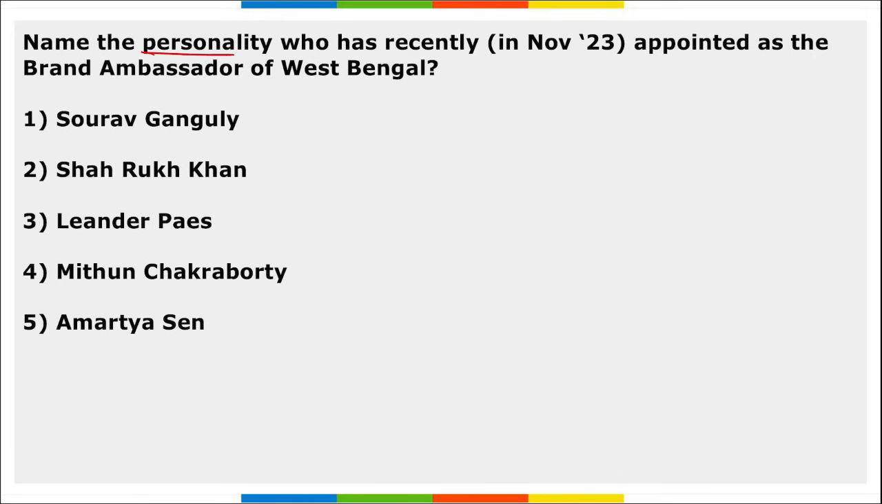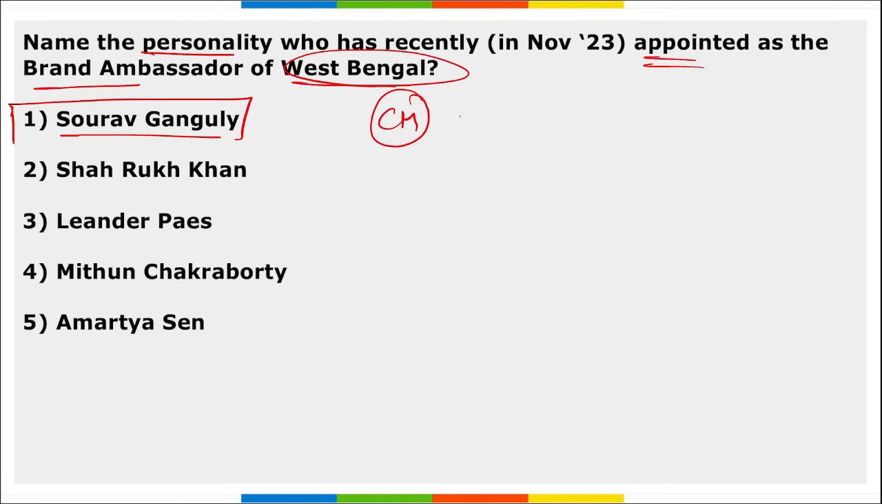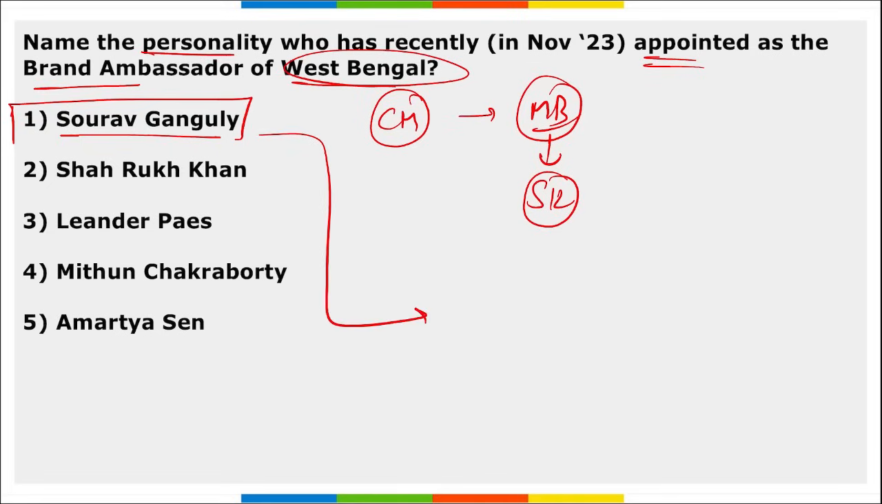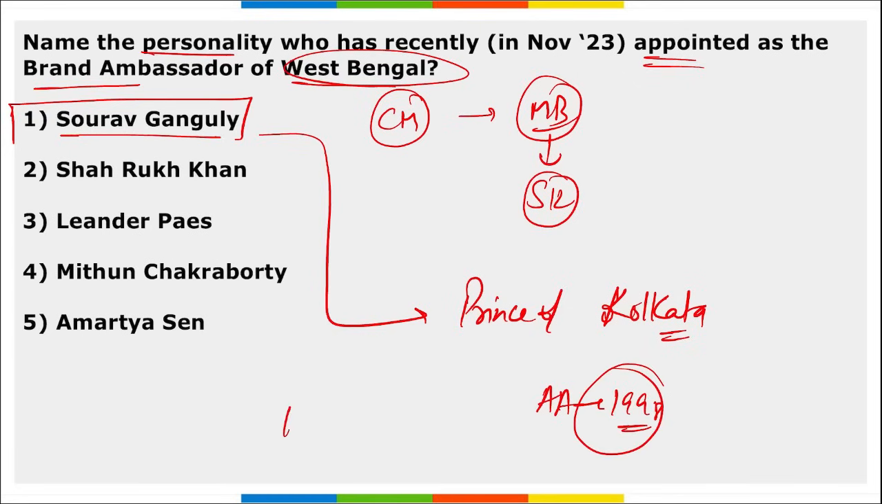Next, name the personality who has recently been appointed as the brand ambassador of West Bengal. So Saurav Ganguly has been recently appointed as the brand ambassador of West Bengal. Who is the chief minister of West Bengal? Mamta Banerjee, right? Before this, remember, it was Shah Rukh Khan who was the brand ambassador of Kolkata, and now Saurav Ganguly has been appointed as the brand ambassador of Kolkata. Saurav Ganguly is also known as the Prince of Kolkata. He was also awarded the Arjuna Award in 1998, and the Padma Shri in 2004.